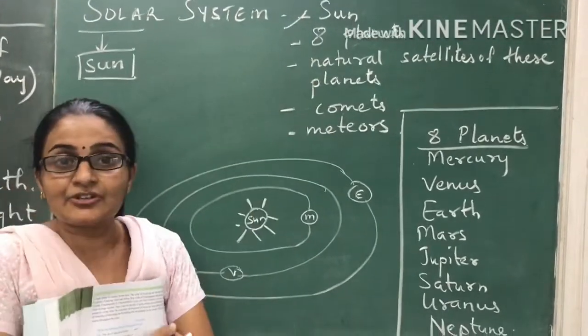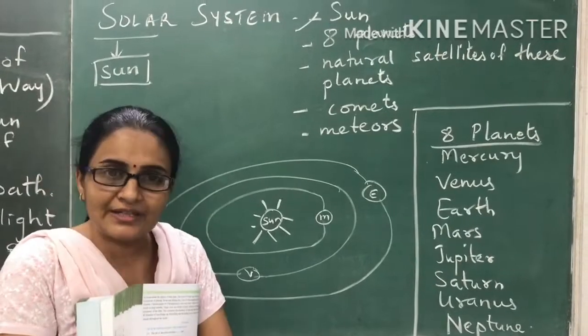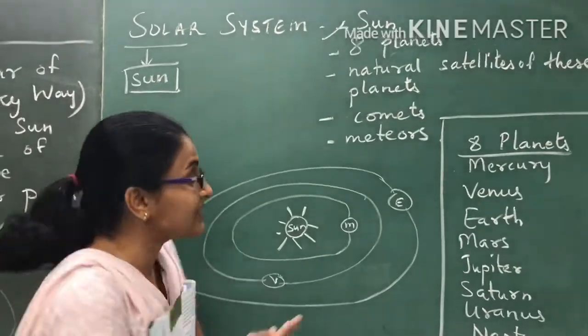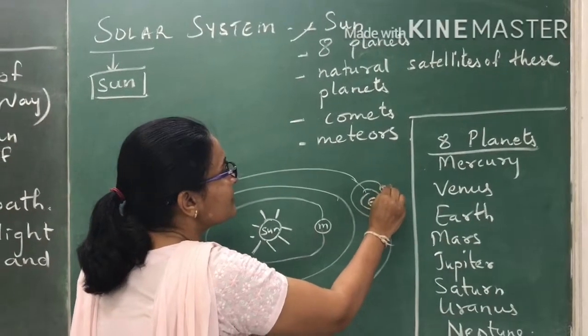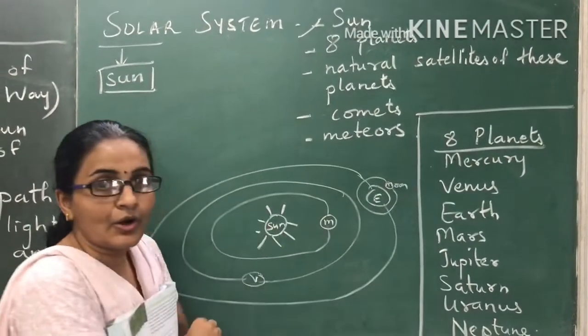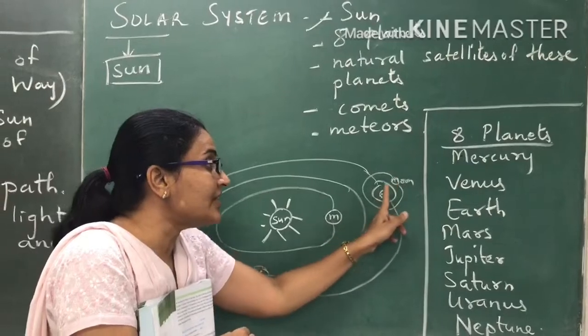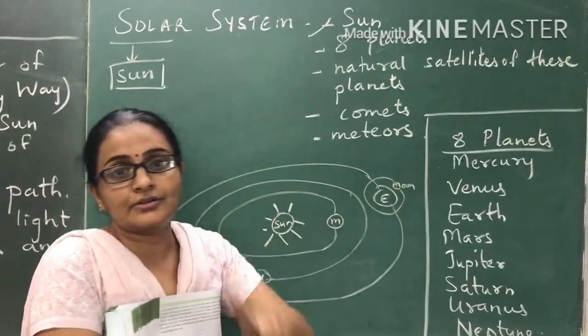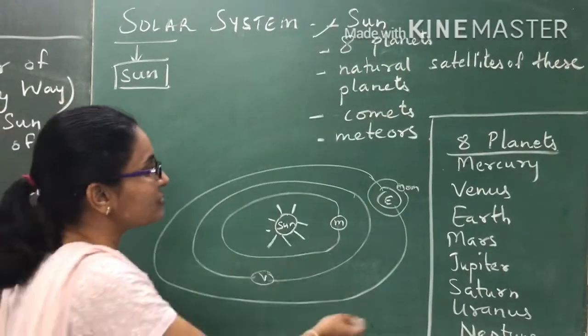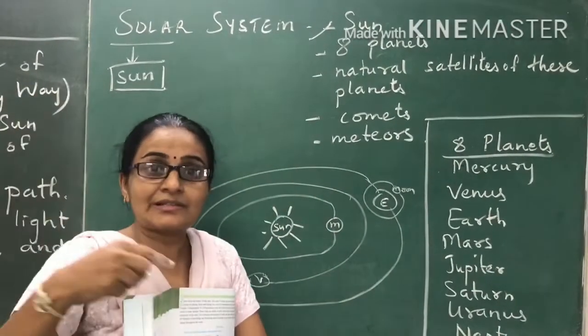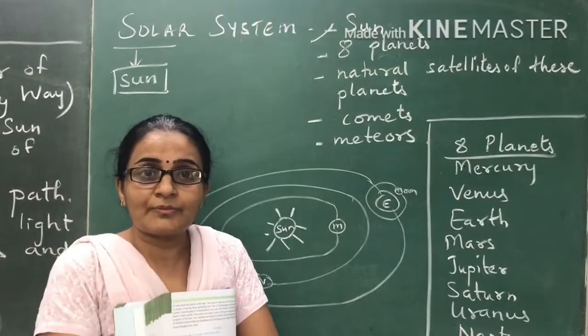Now natural satellites of these planets. See, in the book it's written as satellites, okay, but we will keep it as natural satellite. Now see, what moves around the earth is the moon. Okay, so the moon is called a natural satellite of the earth. In the same way all the other planets also have their own natural satellites which keep on moving around them.